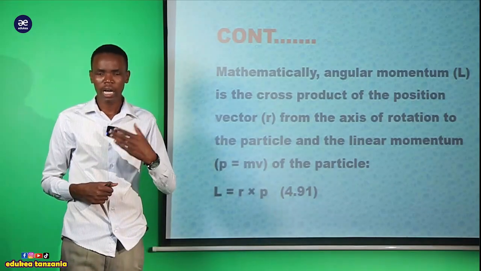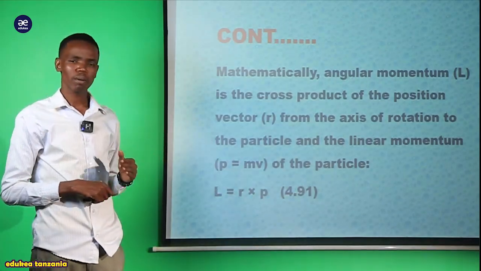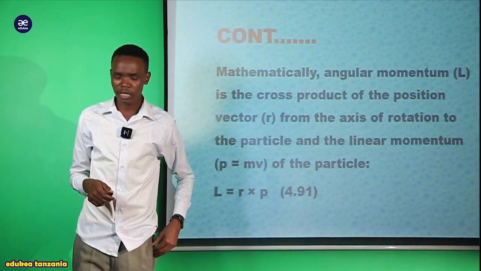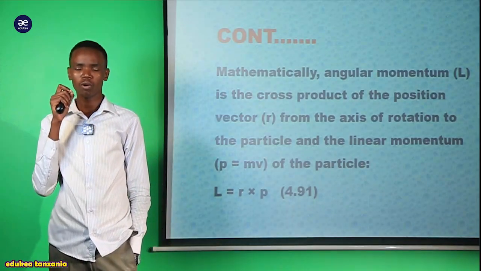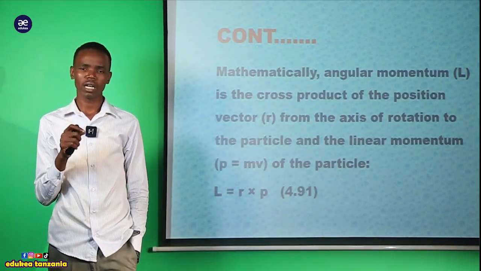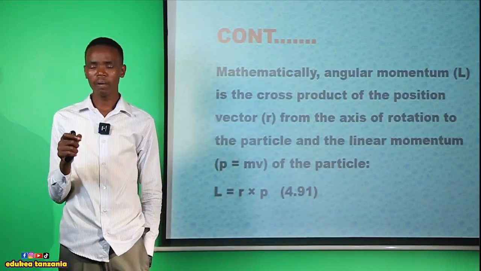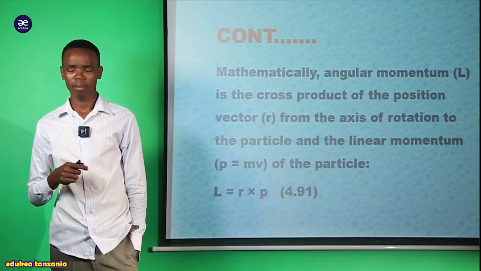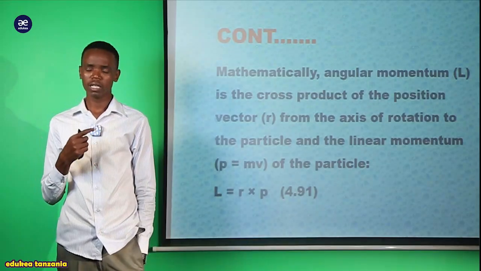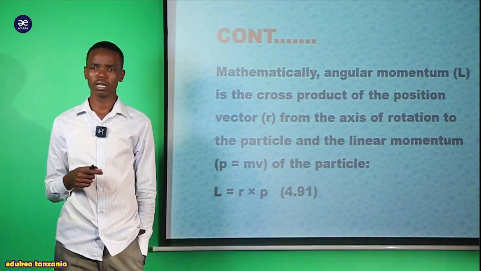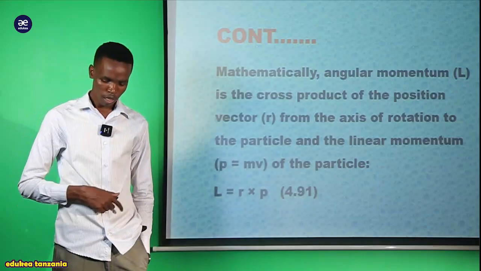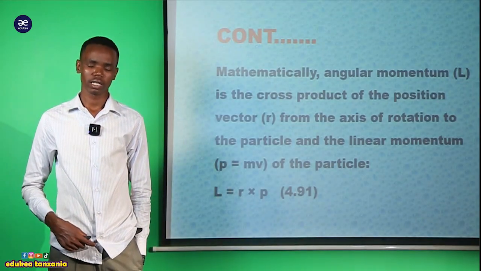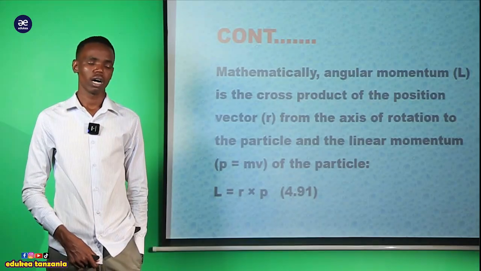That is its definition, but we know linear momentum is equal to what? The linear momentum, my dear student, is represented by the symbol P, where P is equal to mv, while m represents the mass of that body, while v represents the speed of that body, my dear students. Now this is how we can talk about angular momentum.